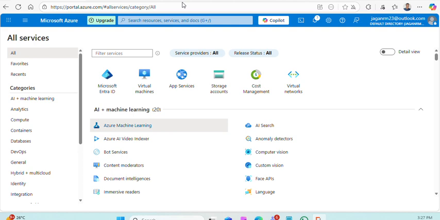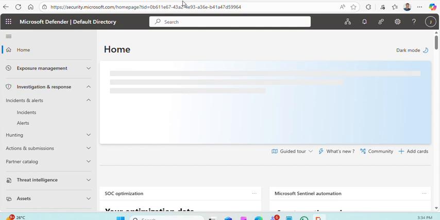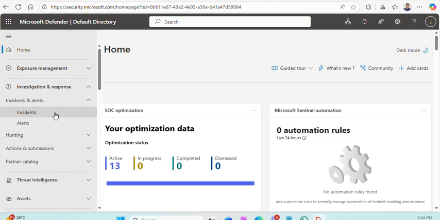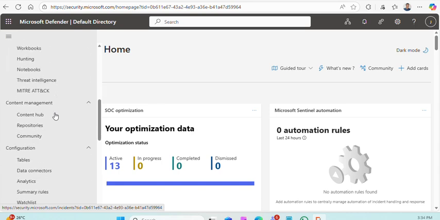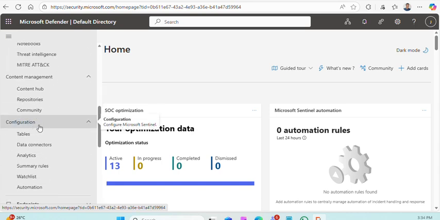Let's go ahead and see. Here I'm back in Security Center, Microsoft Defender. In this, go to Microsoft Sentinel and scroll down, come to the configuration and data connectors.